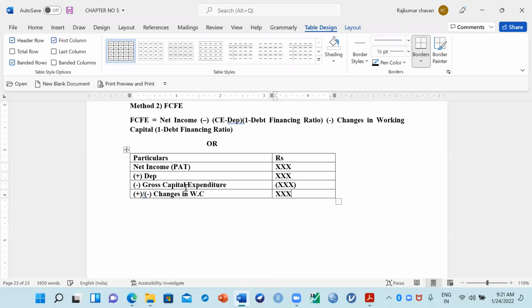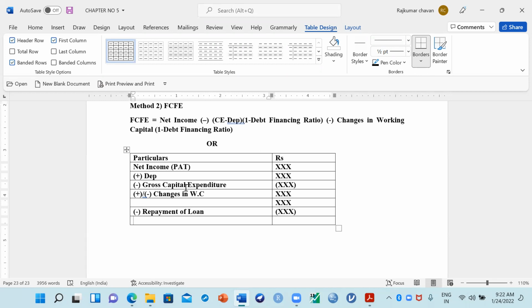You have to check that information. Then you will get some value here. Once it is done, just minus the repayment of loan. When you repay the loan, cash outflow happens, and then you will get some value here.